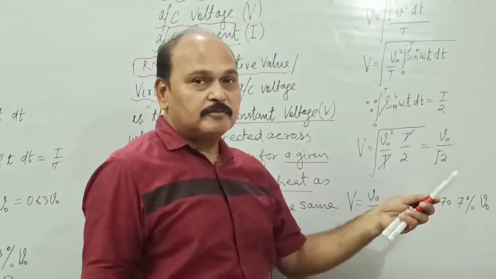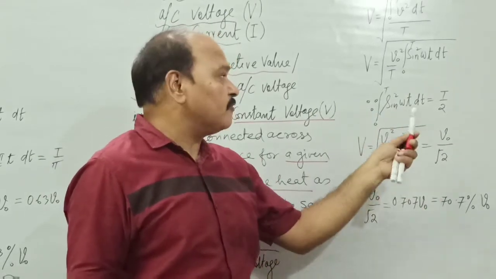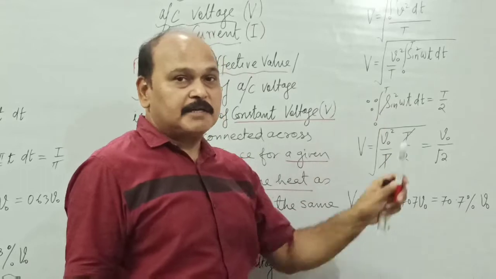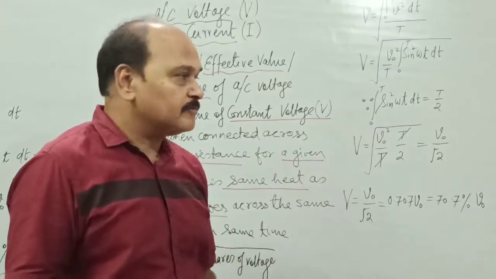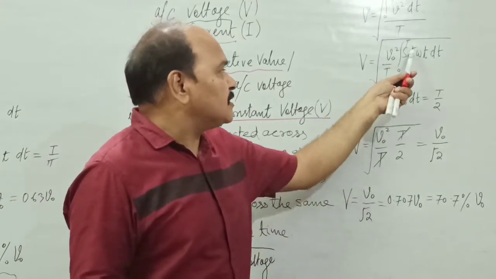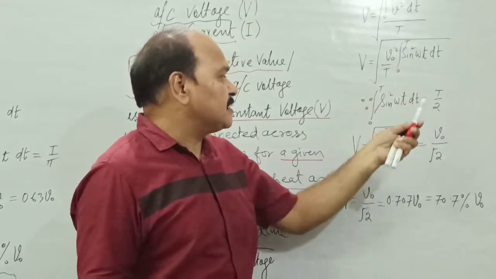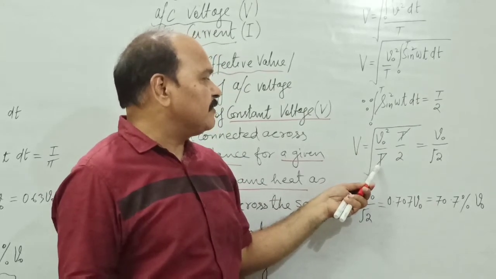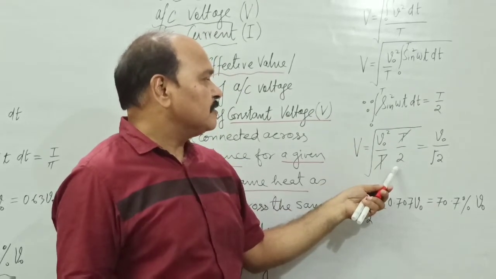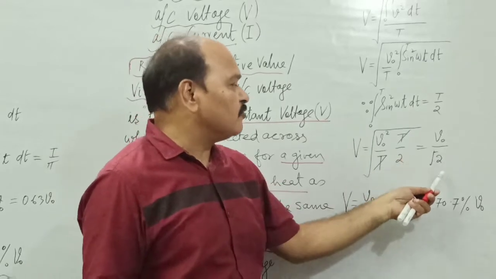There are no marks for working out this integration, so you can write it down straight away. For your satisfaction, you can work it out. If we write the integration of sine square omega t dt from 0 to T as T by 2, you can see that T cancels out. What are we left with? V naught square upon 2, and under the root that comes out to be V naught by root 2.